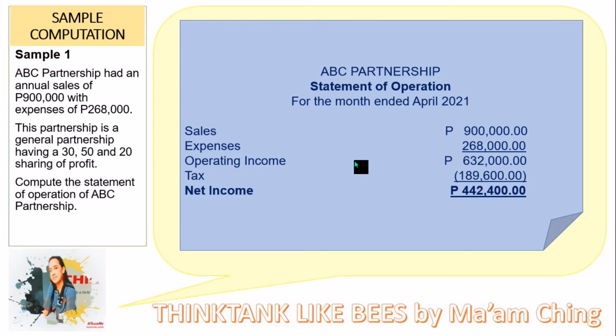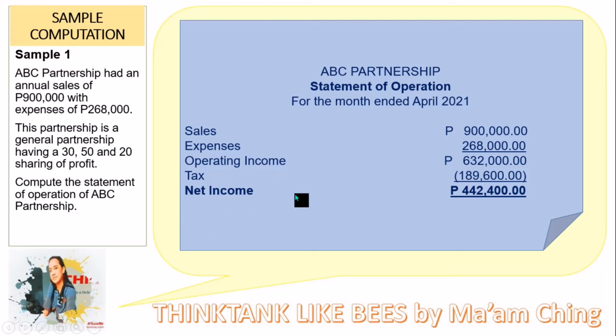So here's the computation. We have the income statement or the statement of operation. There is a sale of 900,000 minus the expenses of 268,000. So the remaining is the operating income, which is the basis of the 30% tax because the problem is a general partnership. You need to compute the 30% income tax of it. So we have 632,000 multiplied by 30% in order to get the tax of 189,600. If you deduct these two, then the net income is 442,400.